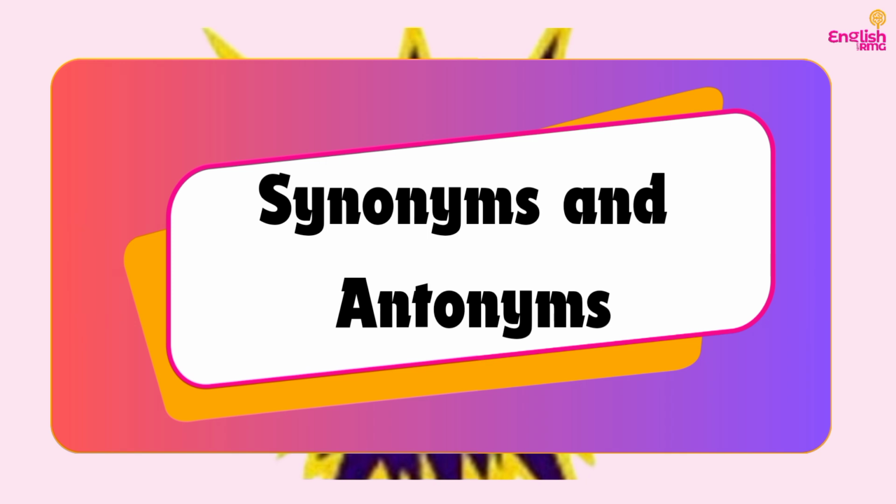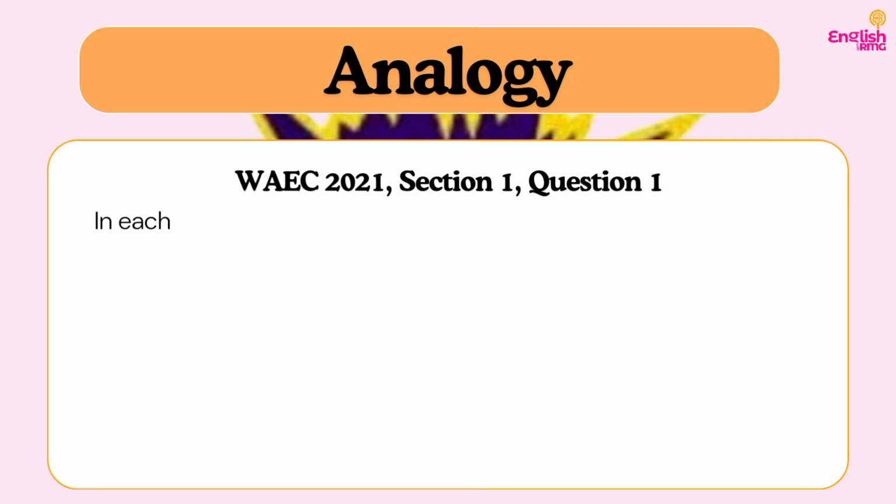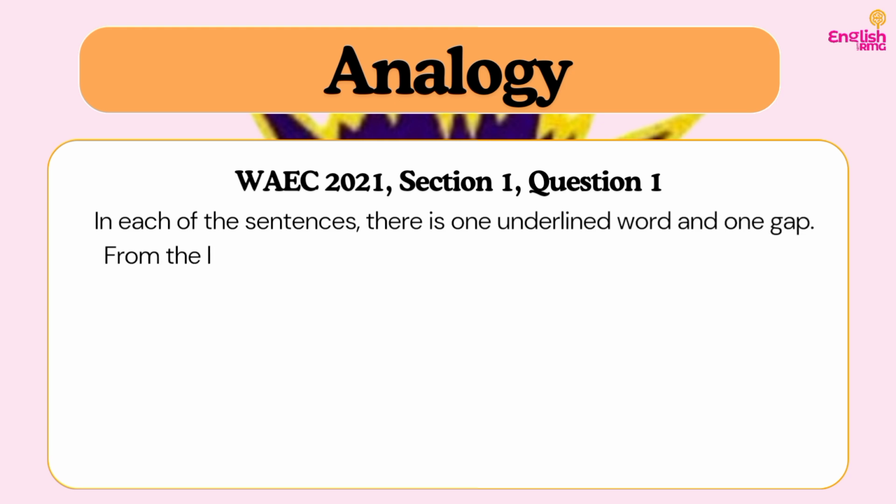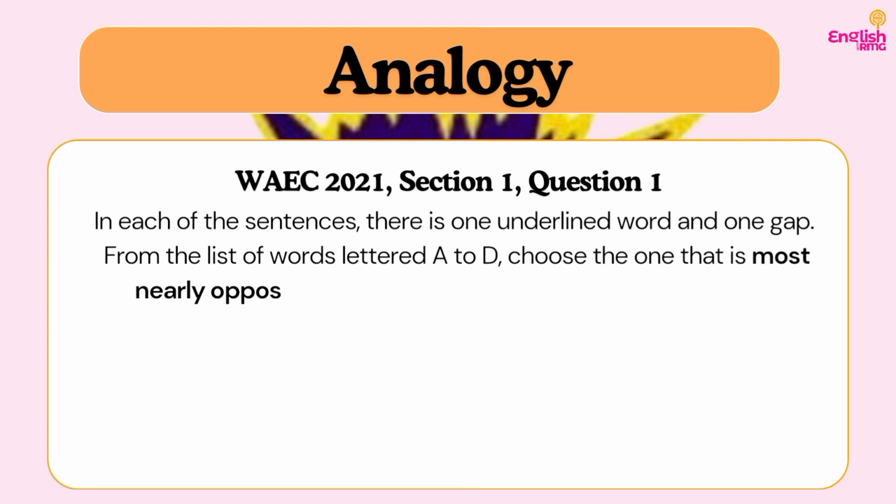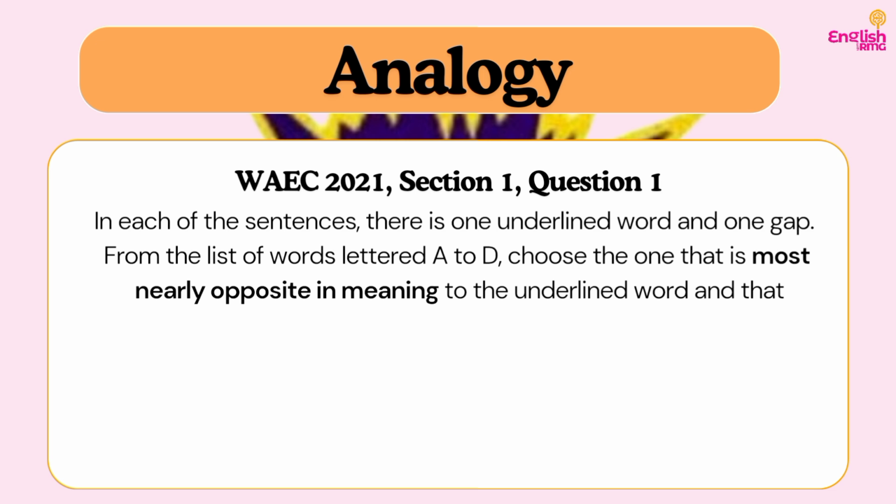So now let's get practical. Let's solve questions from your WASSCE past questions on synonyms and antonyms, and let me explain to you how you really need the understanding of analogy for you to get it right. Here we have question 1 from Section 1, WAEC 2021, and the instruction reads: in each of the sentences, there is one underlined word and one gap. From the list of words lettered A to D, choose the one that is most nearly opposite in meaning to the underlined word, and that will at the same time correctly fill the gap.